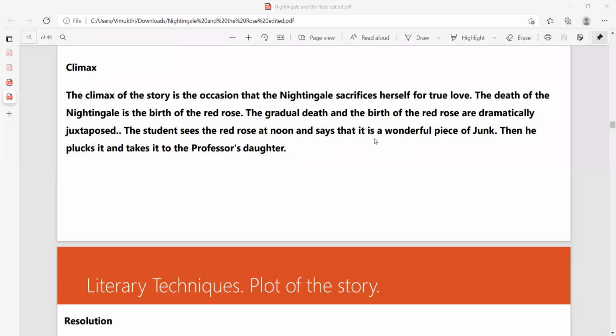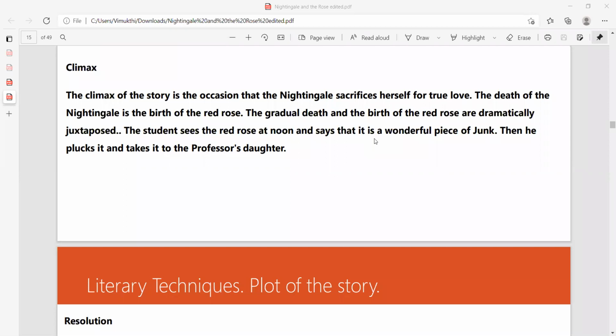So in a short story, in a plot, climax is known as the top part of the story, which is known as the most interesting part of the story as well. The climax of the story is the occasion that the Nightingale sacrifices herself for true love. That can be taken as the climax. The death of the Nightingale is the birth of the red rose. The gradual death and the birth of the red rose are dramatically juxtaposed. What do you mean by juxtaposed? Juxtaposed means you are keeping two contradictory ideas together, right?